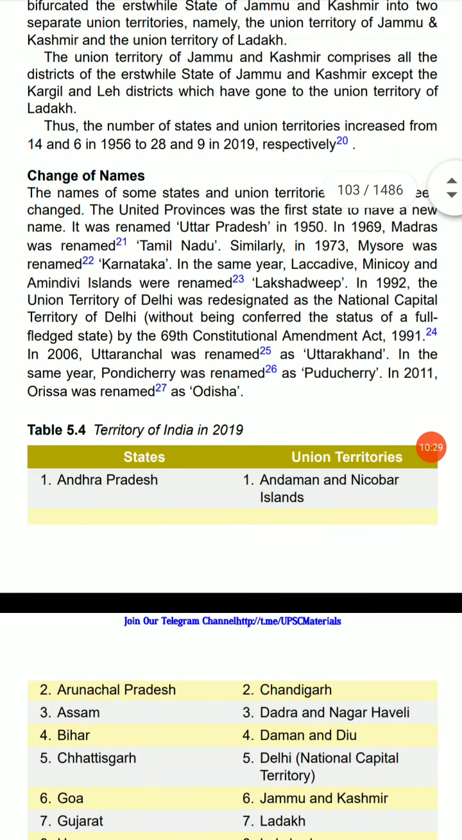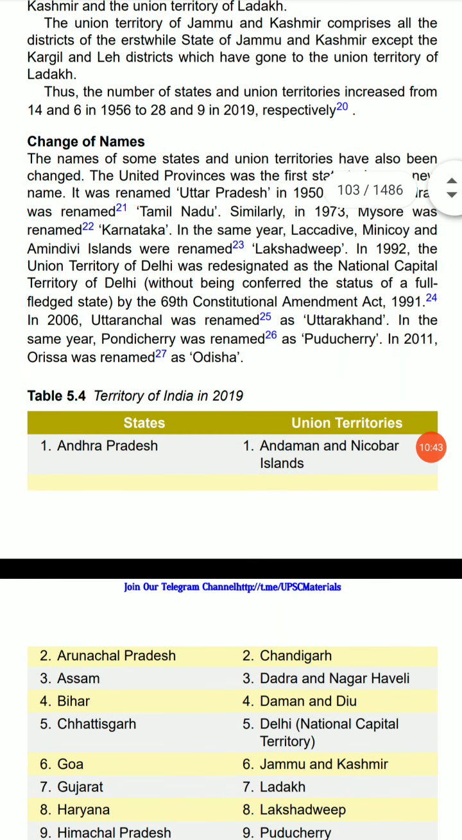The Union Territory of Jammu and Kashmir comprises all the districts of the erstwhile state of Jammu and Kashmir except the Kargil and Leh districts, which have gone to the Union Territory of Ladakh. Thus, the number of states and union territories increased from 14 and 6 in 1956 to 28 and 9 in 2019.